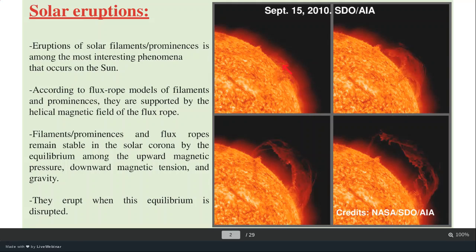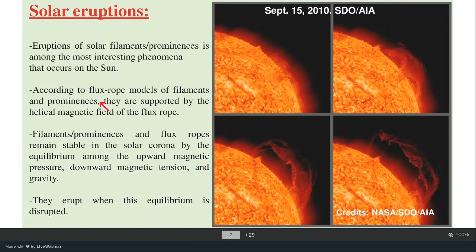This kind of structure is usually called a filament or prominence. Here you can see it lifting off, and finally some of the material went up this way. These kinds of events are called eruptive events, or solar eruptions.